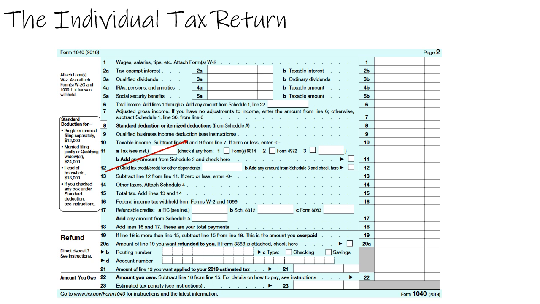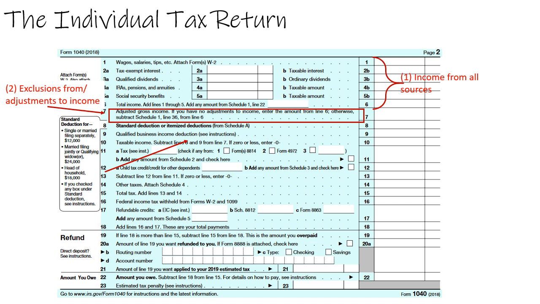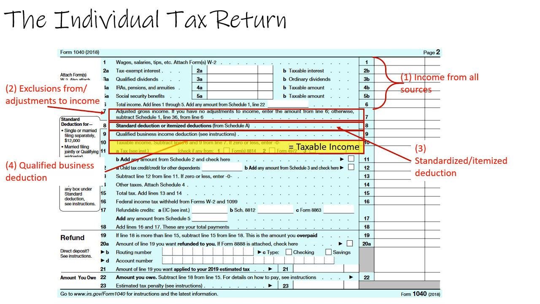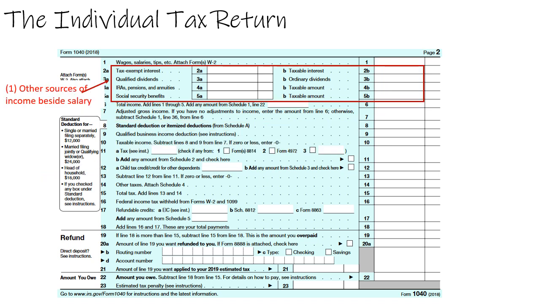In Unit 14, we looked at the individual tax return and the formula for computing taxable income: income from all sources, adjustments to income, standard deduction or itemized deduction, and finally, the qualified business deduction. In this unit, we're going to focus on the other sources of income besides salary: interest and dividends, distributions from investments, as well as capital gains and capital losses.